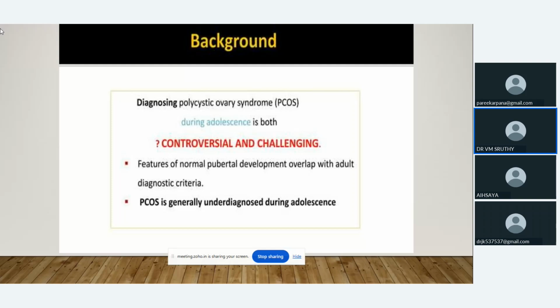if PCOS appears in adolescent age groups, it is very difficult to diagnose, for many reasons. During puberty, initially for at least 1 year, the cycles will be anovulatory, and increased growth hormone will be released during that time. So if the patient is overweight or obese and the cycle is anovulatory, we can't diagnose that condition as PCOS. In the case of adolescents, there are certain changes in diagnosis, so I want to insist on that.